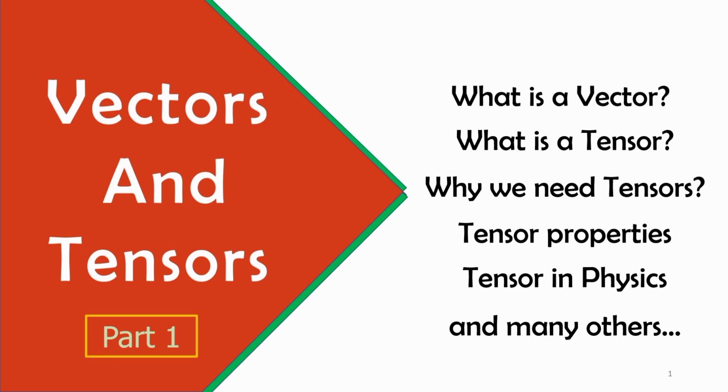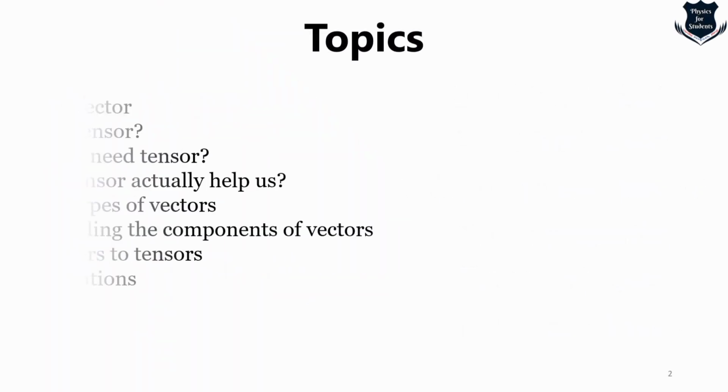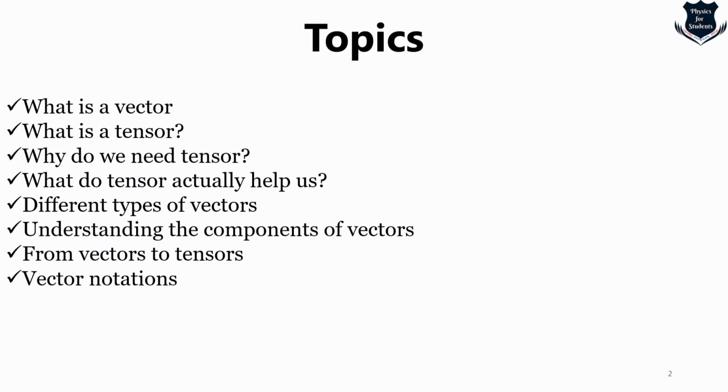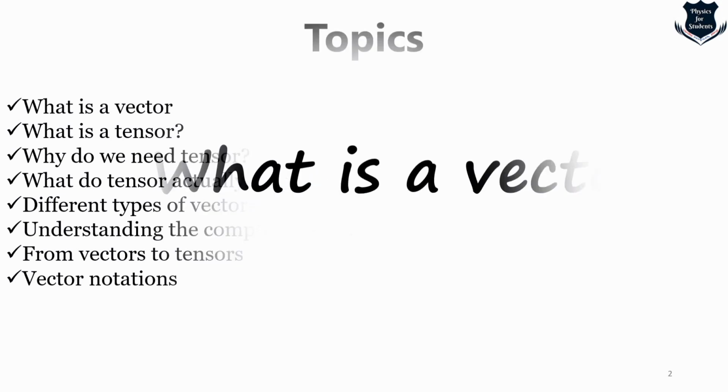So before we go ahead, let us quickly look into what are the topics that we are covering. We are covering this topic sequentially. First we will learn what is a vector. Then we will learn what is a tensor. Also we will understand what is the need, actually, why do we need tensors? How do tensors actually help us? What are the different types of vectors? And the understanding of the components of vectors is very closely related to the understanding of tensors. We will also learn the different notations of vectors, because in each textbook of physics and mathematics there are different notations being used and the students get confused. Having said the topics, let us start our journey into vectors and tensors.